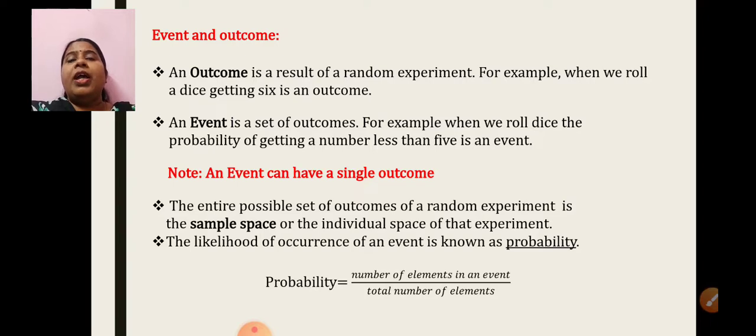Then the entire possible set of outcomes of a random experiment is the sample space of that experiment. Now I hope you know what sample space is. Sample space means collecting all the possibilities together and writing them in the form of a set. Sample space will have all the elements from which I have to select as per my event. So sample space is the entire possible set of outcomes of a random experiment. The likelihood of occurrence of an event is known as probability. Now this is the formula we have learned: the probability of an event is the number of elements in the event upon the total number of elements in the sample space. I hope you are understanding it. So this was a definition.